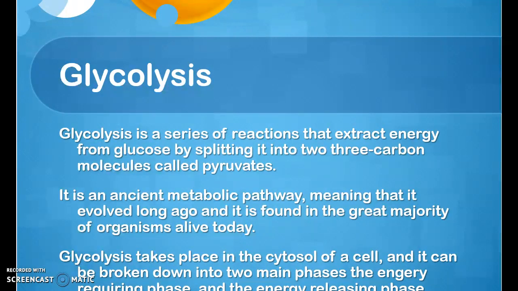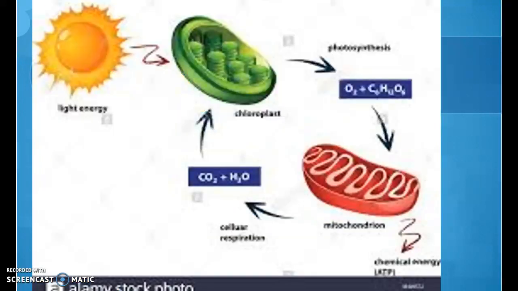Glycolysis. Glycolysis is a series of reactions that extract energy from glucose by splitting it into two 3-carbon molecules called pyruvates. It is an ancient metabolic pathway, meaning that it evolved long ago and it is found in the great majority of organisms alive today. Glycolysis takes place in the cytosol of a cell, and it can be broken down into two main phases: the energy requiring phase and the energy releasing phase.